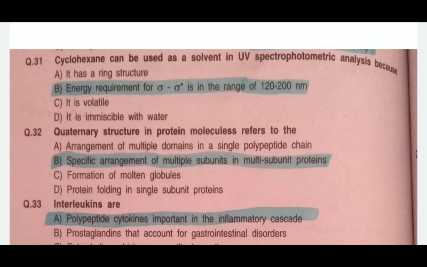C, it is volatile. D, it is miscible with water. So the correct answer for this is B. The energy requirement for the sigma to sigma bond is in the range of 120 to 200 nanometer, as cyclohexane contains only single covalent bonds, and it shows the sigma to sigma bond transition at a high energy wavelength, as 120 to 200 nanometer.